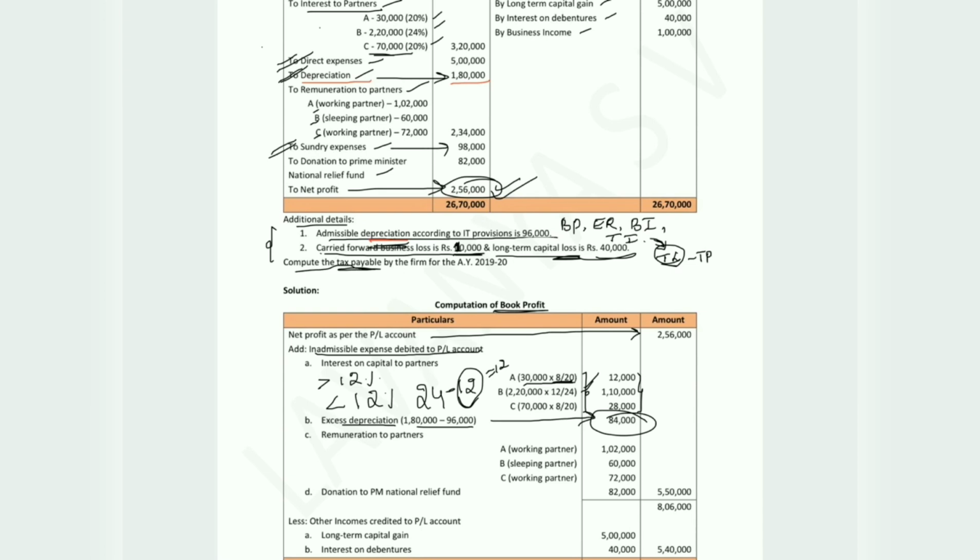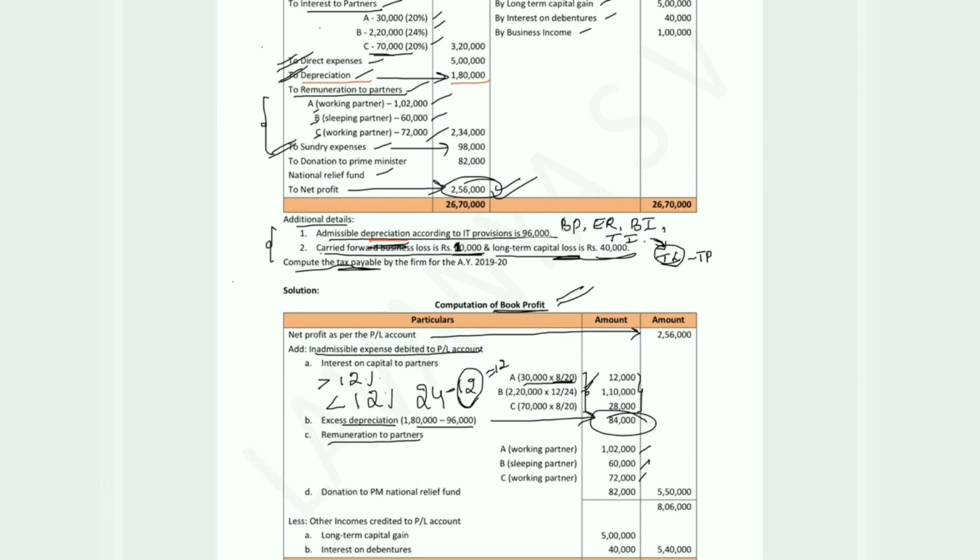Now we have not considered remuneration. Okay, how much is remuneration? For working partner A it's 1,02,000. For sleeping partner B it is 60,000, and for C working partner 72,000. For the purpose of calculating book profit, irrespective of whether he is working partner or sleeping partner, since they have considered the value on the debit side of the profit and loss account, we have to treat complete value as inadmissible expense. So we have considered 1,02,000, 60,000 and 72,000 here.